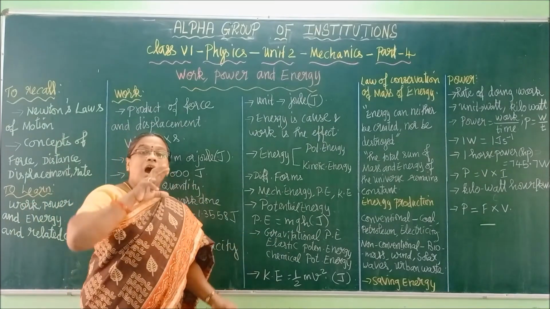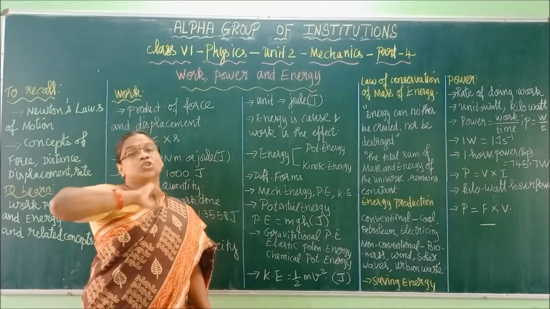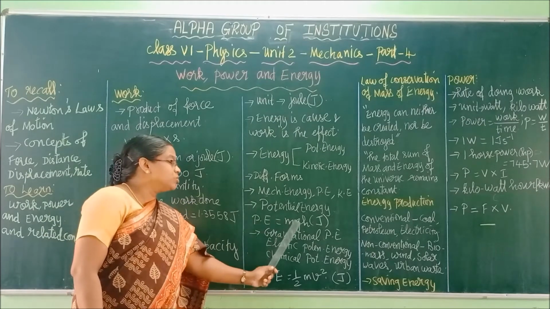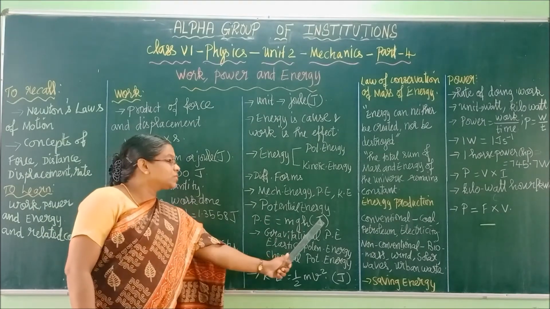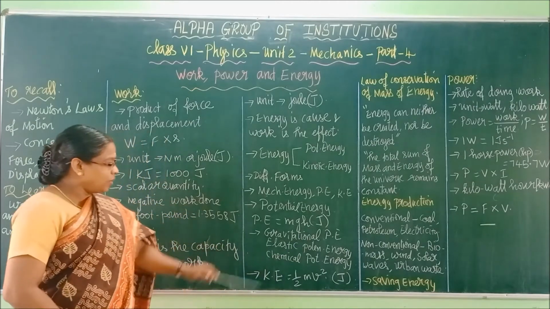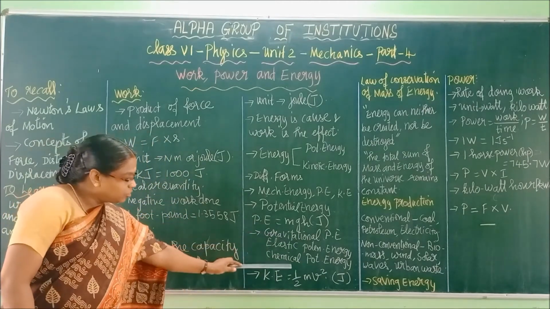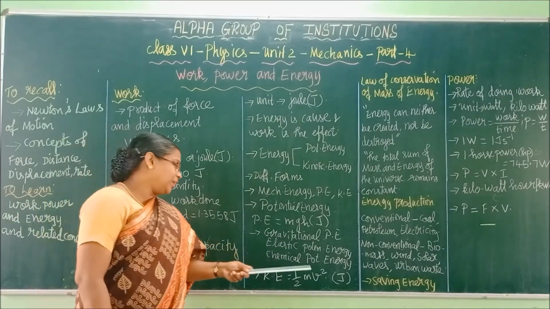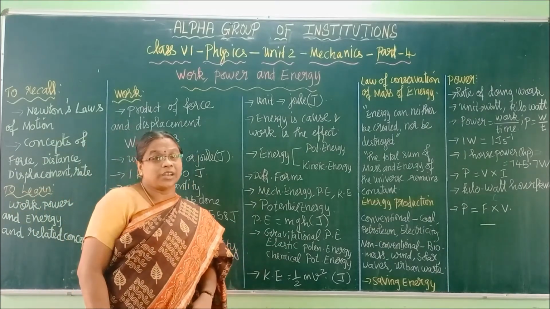h is the height at which the body is storing the energy. So what is the potential energy formula? mgh. It is energy, so that is why the unit is joule. Okay. Now this potential energy is divided into three types: gravitational potential energy, elastic potential energy, and chemical potential energy.